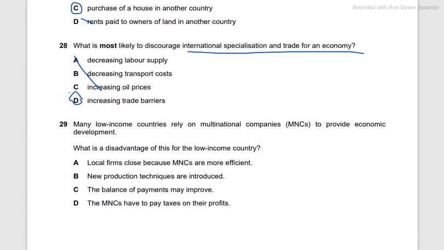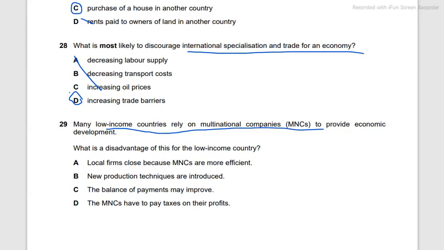Decreasing transport costs is actually going to encourage it. Decreasing labor supply is actually going to encourage the employment of foreign labor. Increasing oil prices is going to increase the profitability, and so there are going to be more firms and more trade internationally.